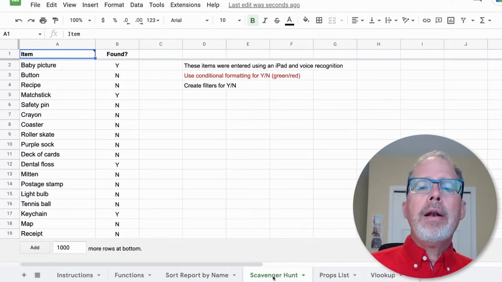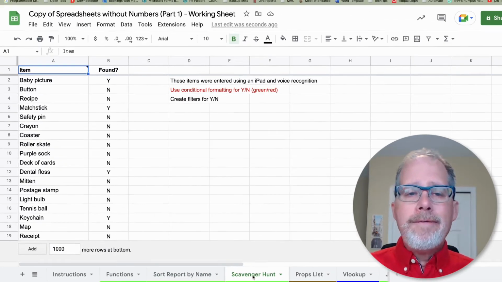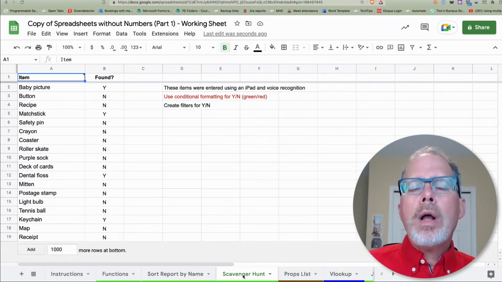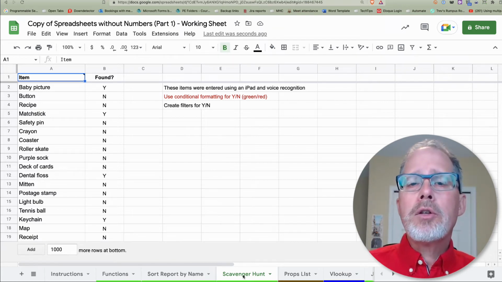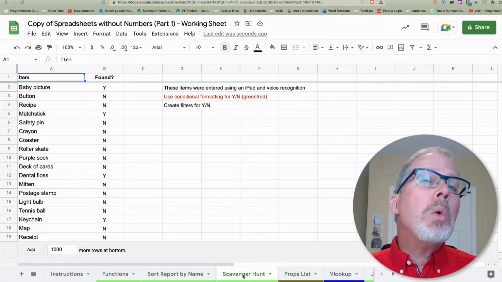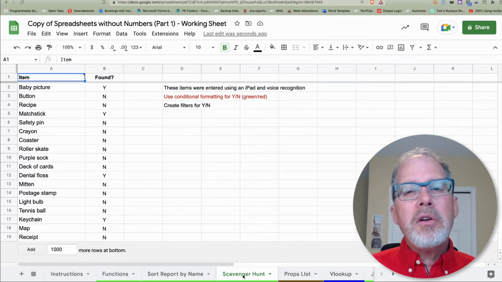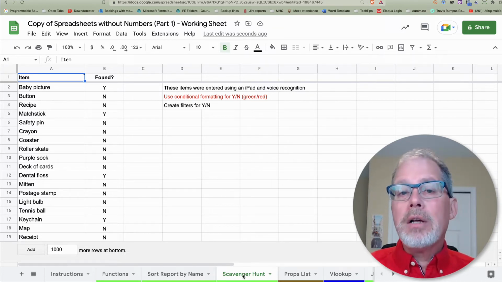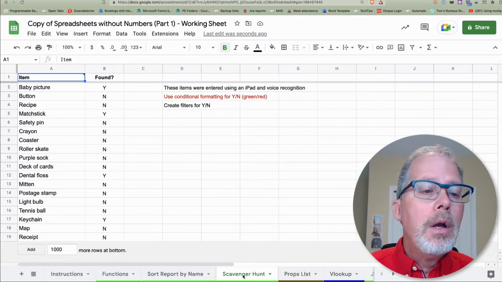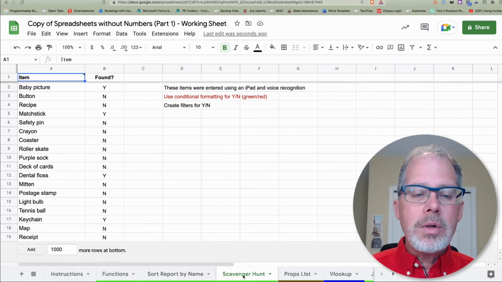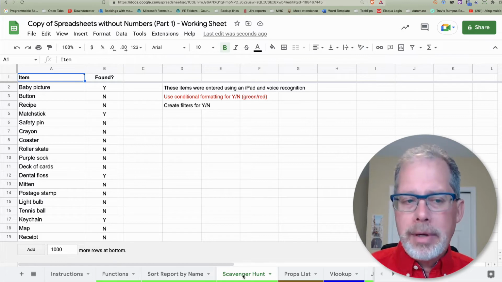Okay, let's move on. We're going to talk a bit about filters and conditional formatting. Filters is one of these tools that answers the question of how do I sort this so I can only see the data that I want? Well, you're not actually sorting it to see the data you want. You just want to see specific data. Sorting is just a way of getting there. So we're going to look at how we can go in and sort this stuff ahead of time or filter it out.